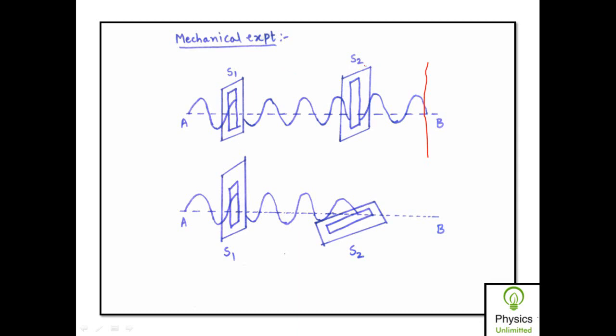So here the axis of S1 and the axis of S2 are parallel to each other.